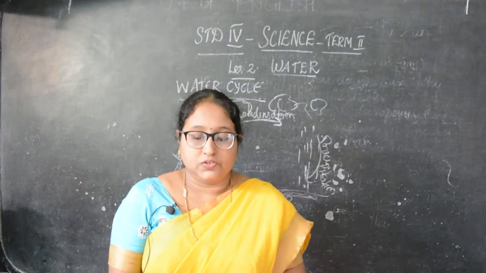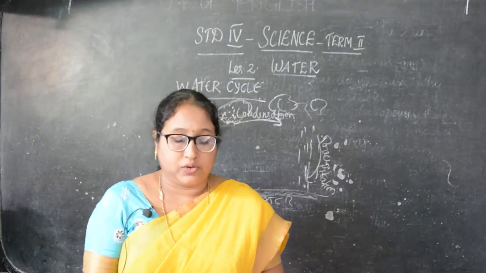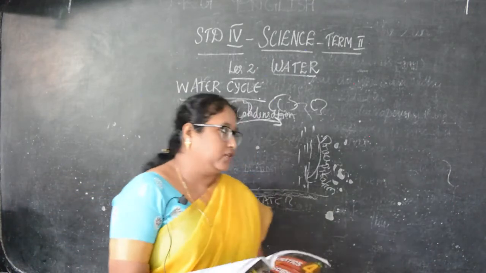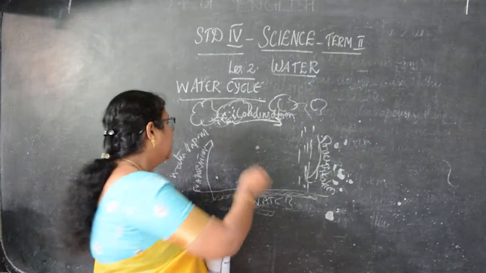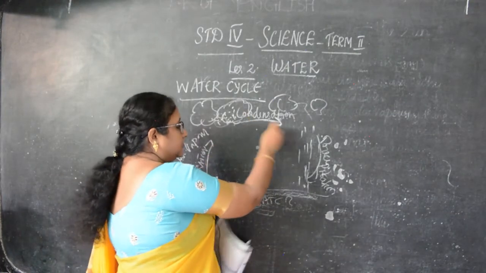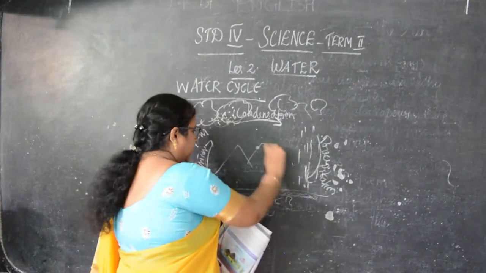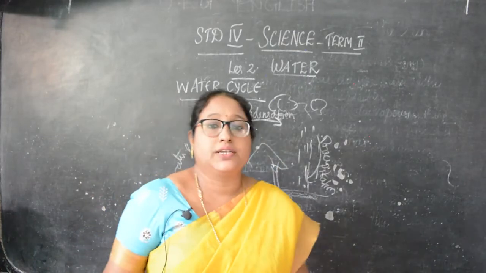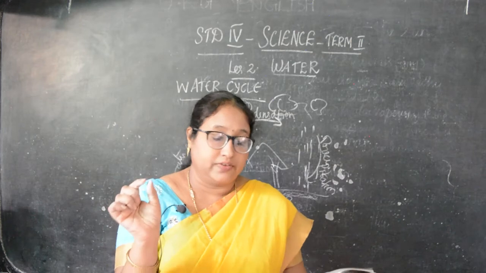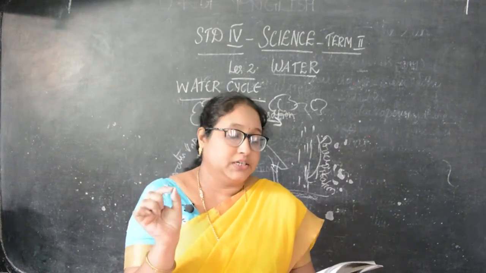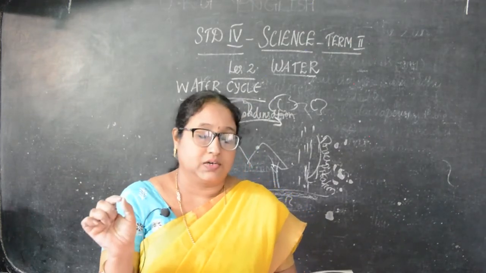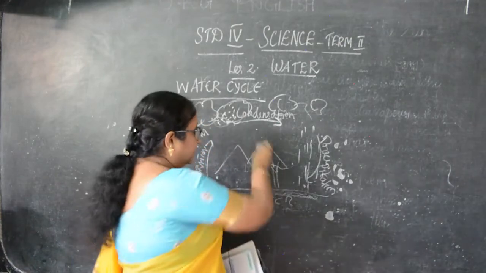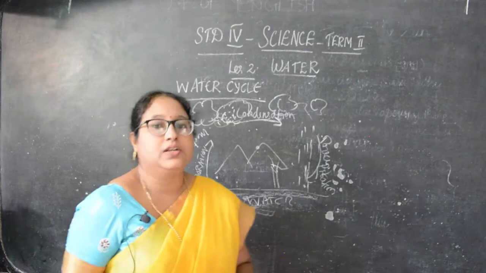So this continuous change of water from one state to another in nature is called the water cycle. That is, the continuous change of water from evaporation to condensation to precipitation is called the water cycle. So shortly, they have given what the water cycle is: the continuous cycle through which water is circulated by different processes like evaporation, condensation and precipitation is called the water cycle.